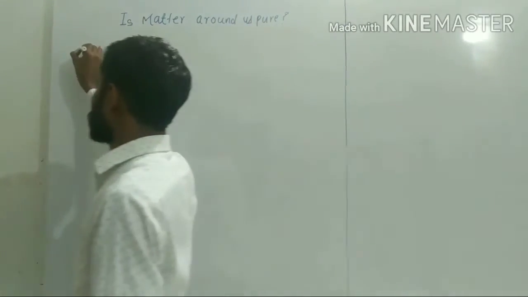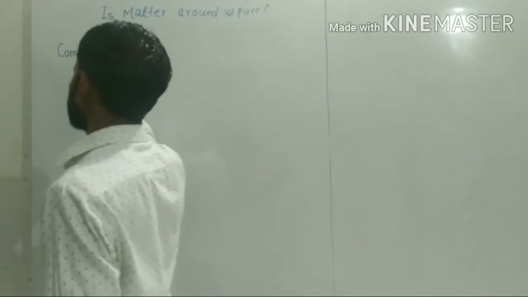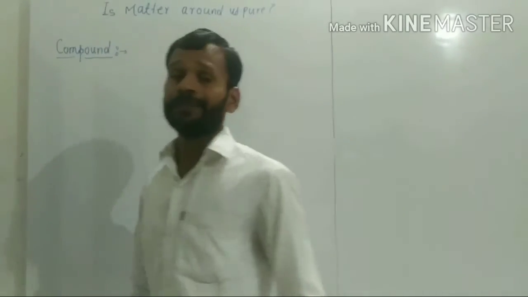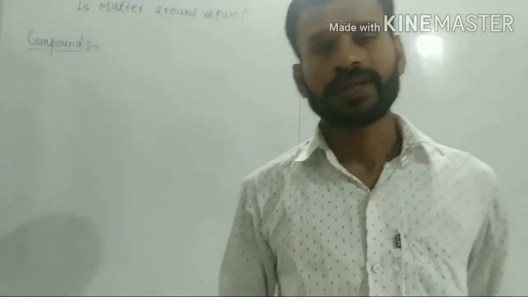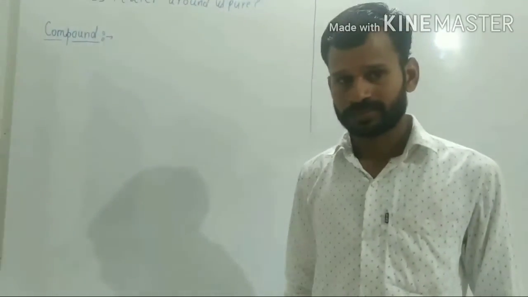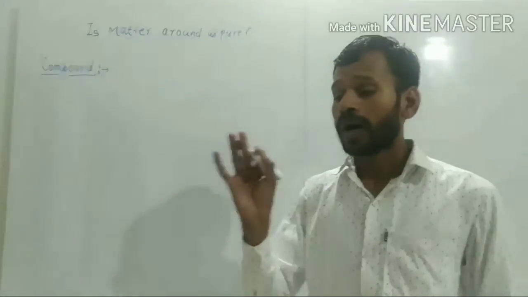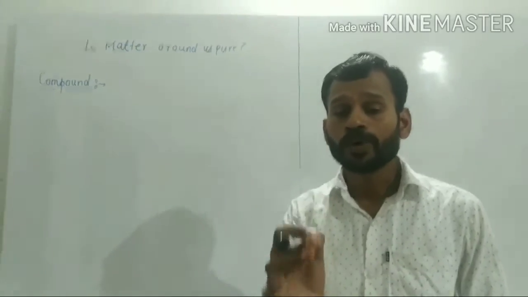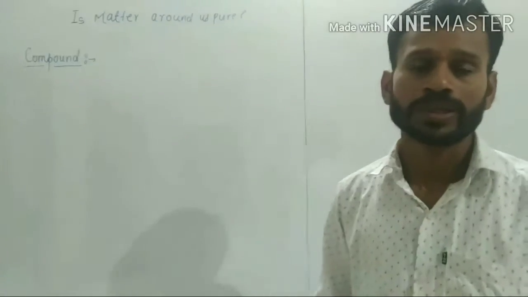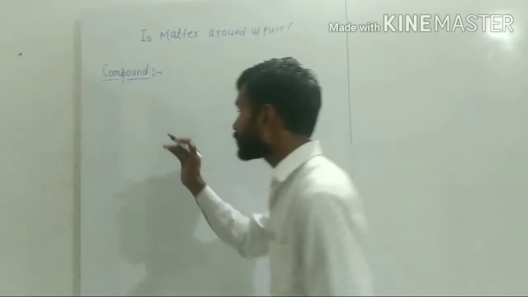Actually, a number of times I have already given the difference between molecules and compounds. So what does compound mean? A compound is a pure substance made of two or more elements chemically combined in a definite proportion by mass. This is the simple definition.